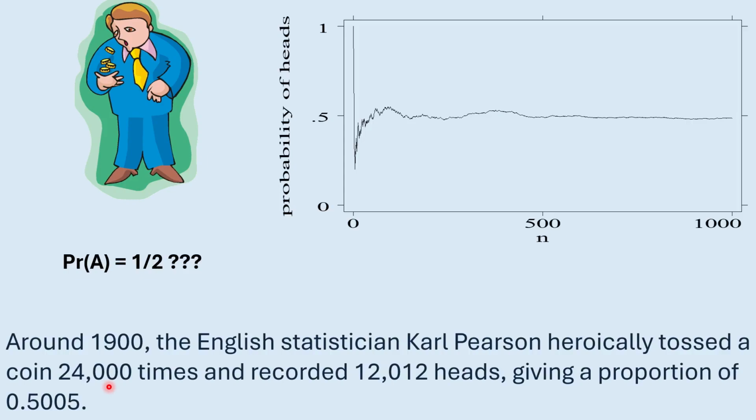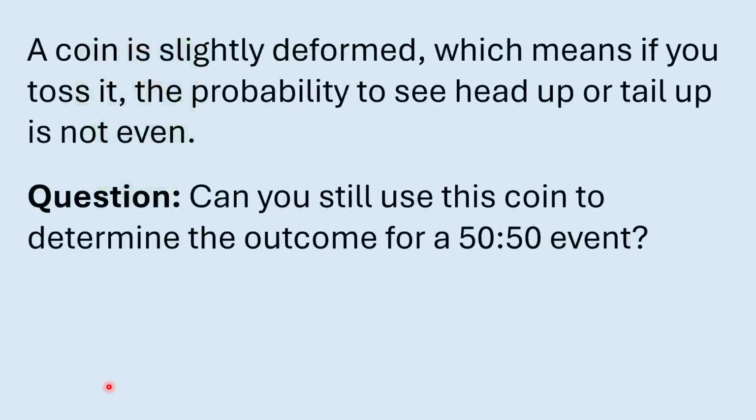Anyway, nowadays, everyone has agreed it is truly 50% and 50% to see a head up and tail up when you toss a coin. However, there is a prerequisite for this. That means this coin must have an absolutely uniform distribution of its weight. Otherwise, it won't be fair. For example, if the tail side is slightly heavier, you will see it is more likely for the tail side to face down when you toss it, and then you will have a higher probability to see the heads up.